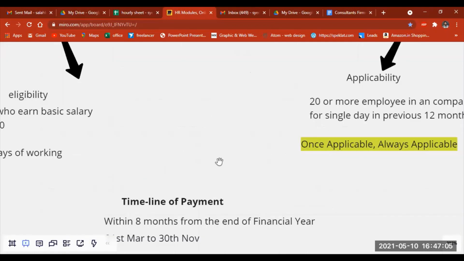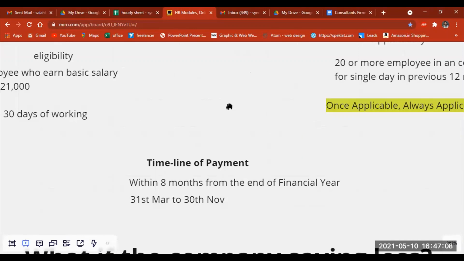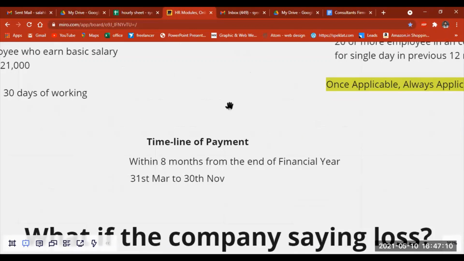The other thing is the timeline of payment. Basically, this bonus is not paid every month. It is paid according to a period of time. In looking at this timeline of payment, we need to have some idea of the financial year. Basically, we consider the financial year to open on 1st April, and the end of the financial year is 31st March.